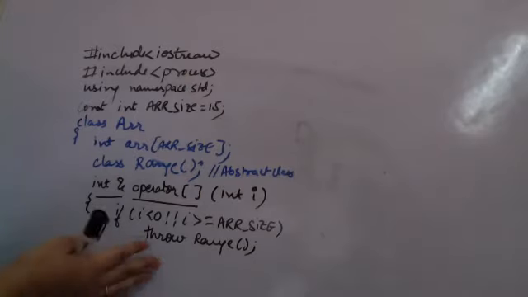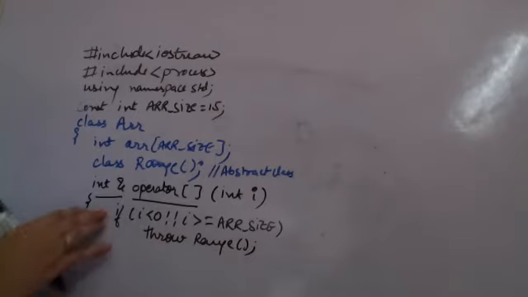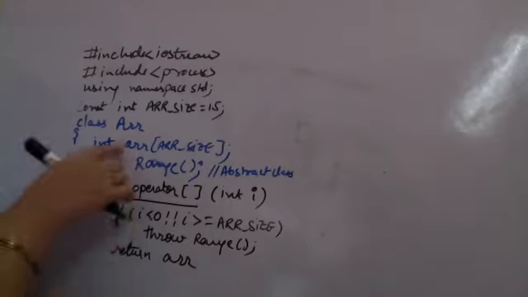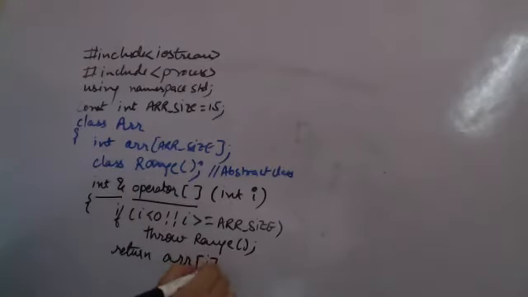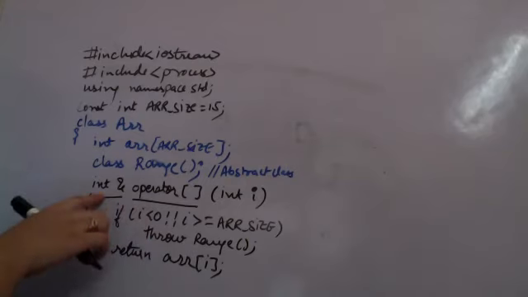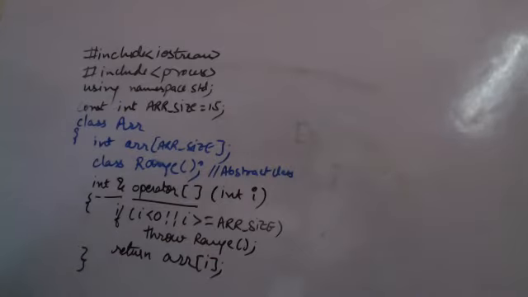It is only used for catching here, no other purpose. And if it is not throwing, then it should return a valid reference, a valid reference to the variable of the class array. So I'm taking array of I. That reference to this integer location will be returned there through the return statement, right? So this is the operator overloading function which I'm running over here.